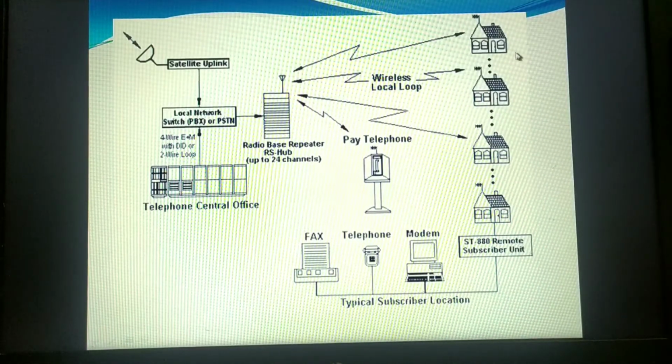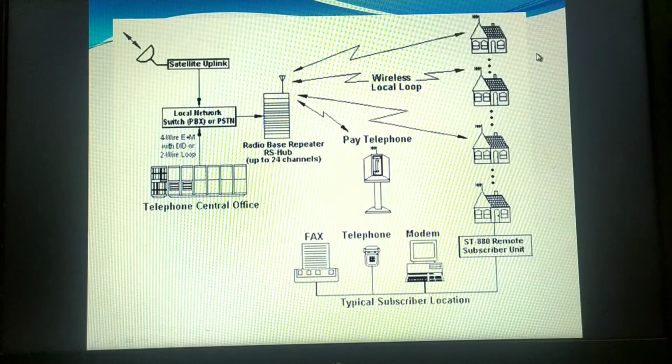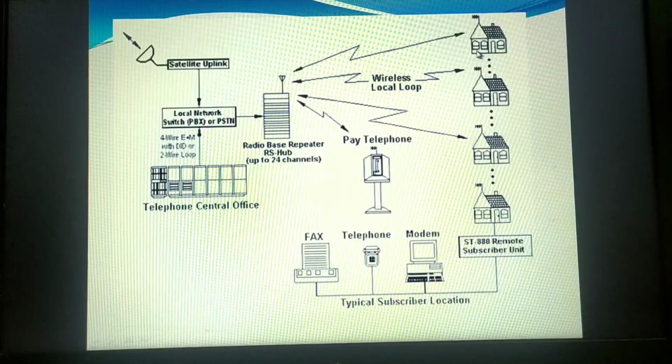If you disconnect the connection between that box and your landline phone, you will not be able to hear the ringtone. If you plug it in, then only will you be able to hear the ringtone. That is nothing but the radio transceiver mini station that has been given to the customer, so that they can establish the connection between the base station and your house.